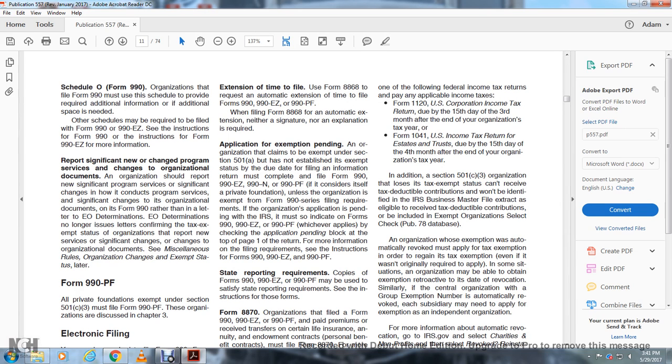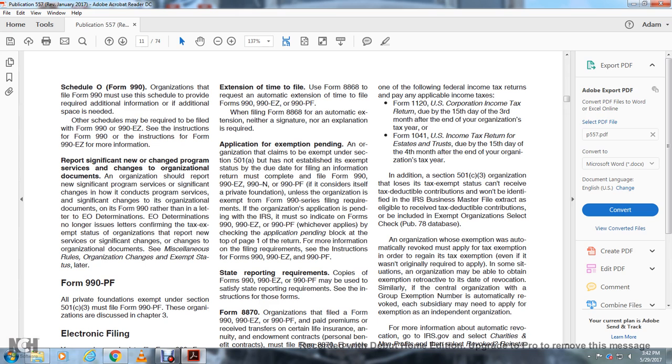Application for exemption pending. An organization claiming exemption under Section 501(a) must establish its exempt status by the due date of filing the information return and must comply with the filing requirements of Form 990, 990EZ, or 990-PF, as applicable, unless it is exempt from the Form 990 series. An organization with an application pending with the IRS must so indicate on Form 990, 990EZ, or 990-PF by checking the application pending block at the top of the page.